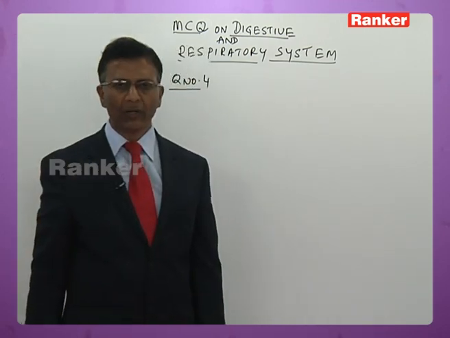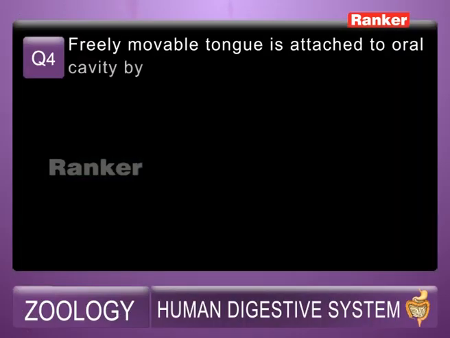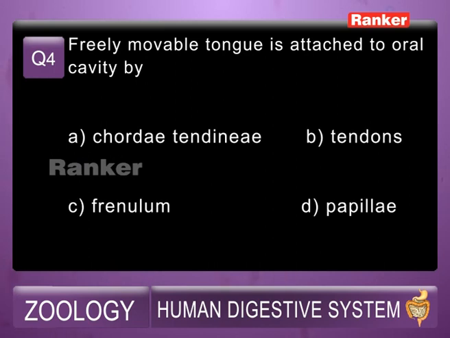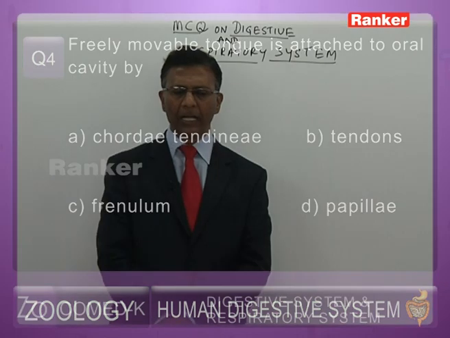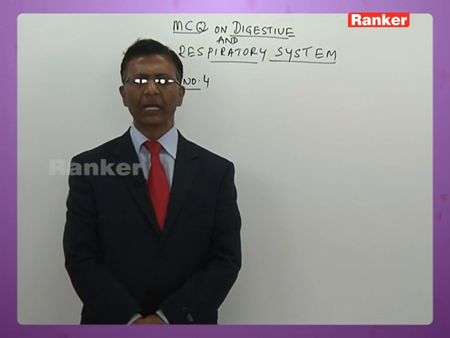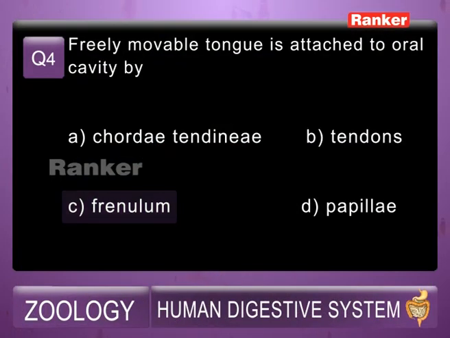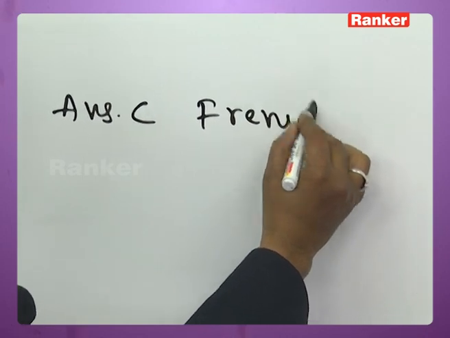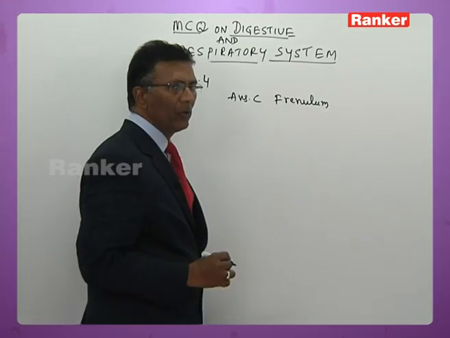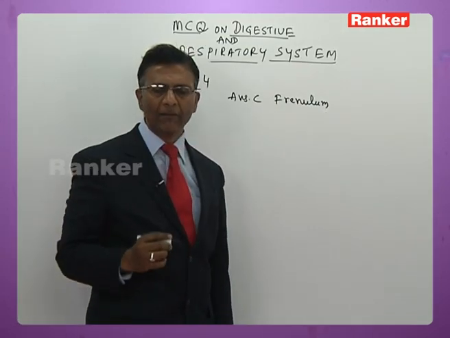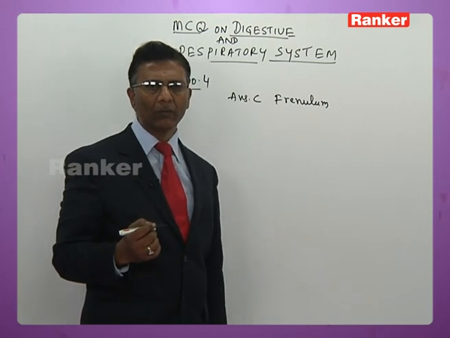Next, question number 4. I shall read out the question for you. Freely movable tongue is attached to the oral cavity by A. Chorda tendineae, B. Tendon, C. Frenulum, D. Papillae. So it is a frenulum that helps in fastening the tongue to the buccal cavity. So answer is C. Frenulum. A frenulum is a thin muscular fold that helps in fastening the tongue to the floor of the buccal cavity here now.